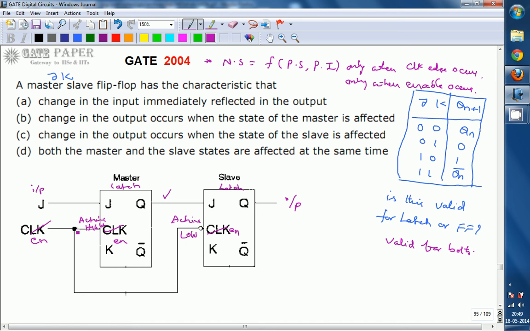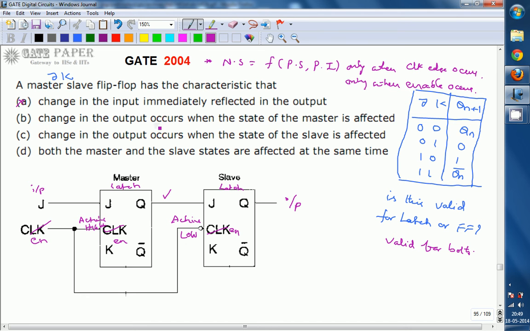Whenever the clock edge occurs for this one, no clock edge occurs for that one. So the slave will be disabled whenever the master is enabled, because with clock and clock bar, one is active high and the other is active low. So whenever clock equals 1, that enables the master but disables the slave. So even though the input changes, it reaches the master output but doesn't reach the actual output. So A is the wrong option.